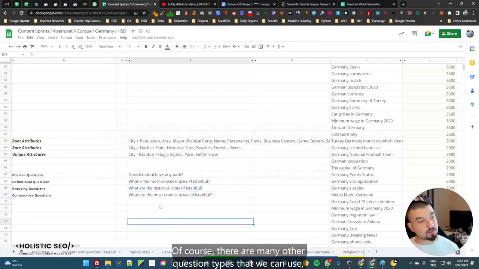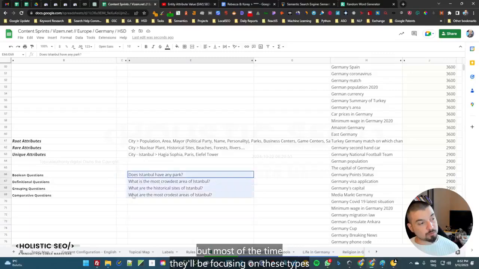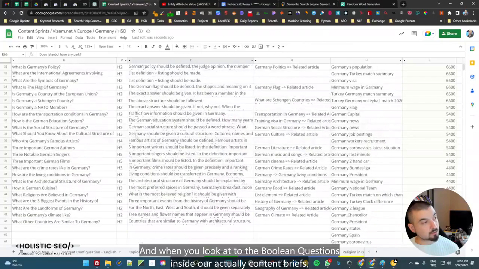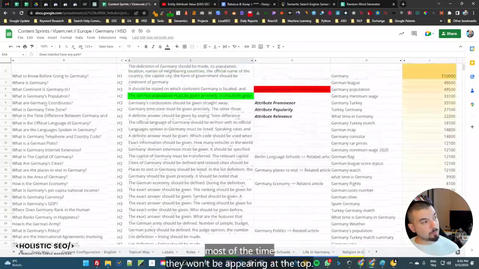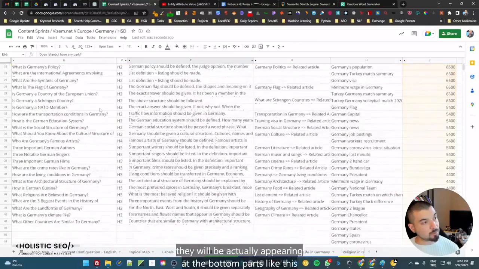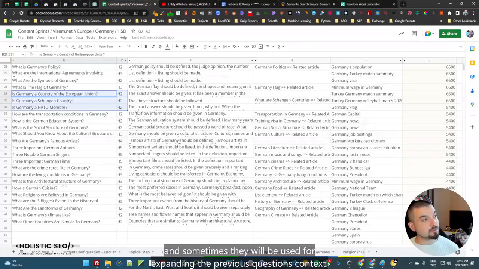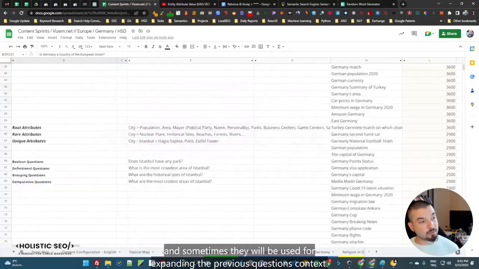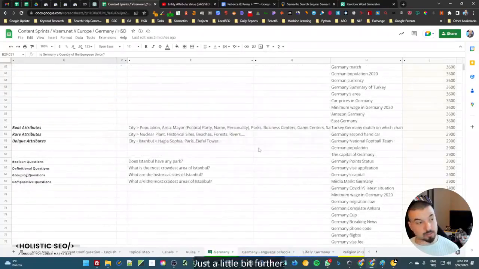Of course, there are many other question types that we can use, but most of the time we will be focusing on these types. And when you look at the Boolean questions inside our content briefs, most of the time they won't be appearing at the top. Most of the time they will be appearing at the bottom parts like this. And sometimes they will be used for expanding the previous question's context just a little bit further.